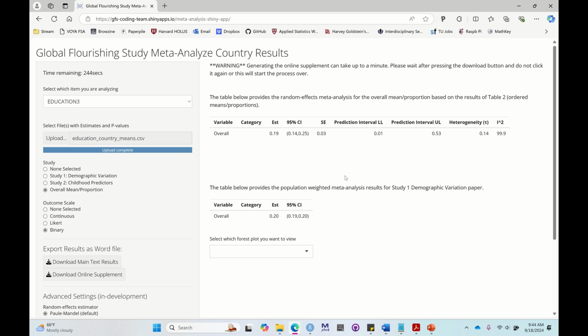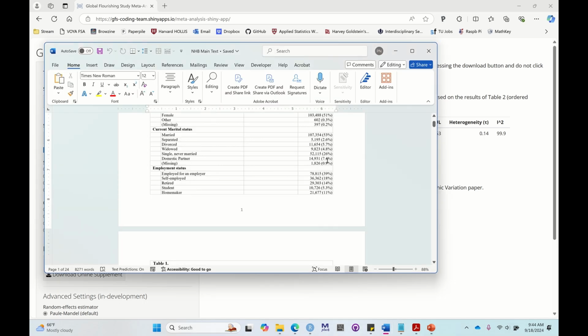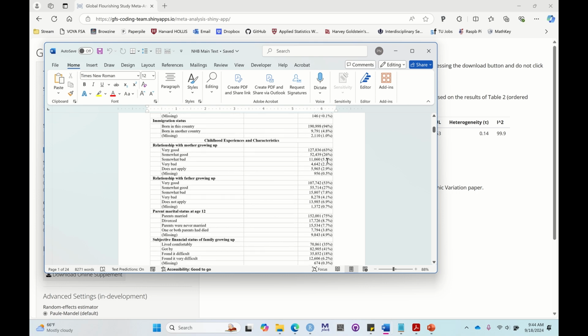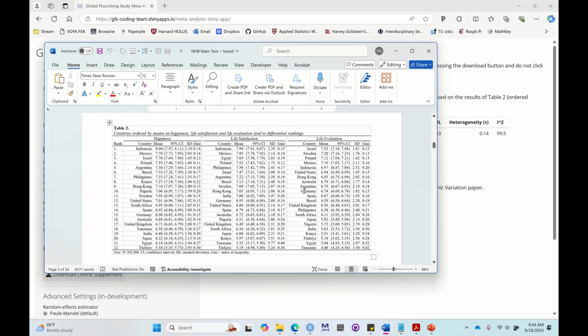So now I'm going to show you how to do it with a different paper. Now we're doing it with a paper on a continuous outcome. This is the paper on happiness, life satisfaction, among other things. So for happiness, we're going to do the same thing.